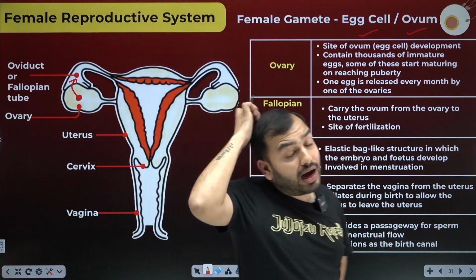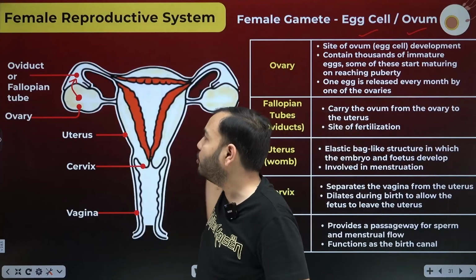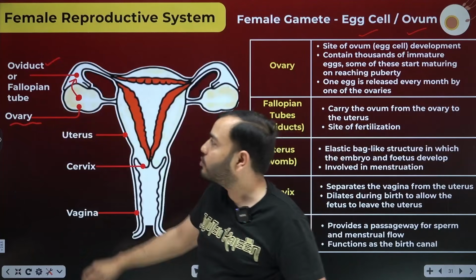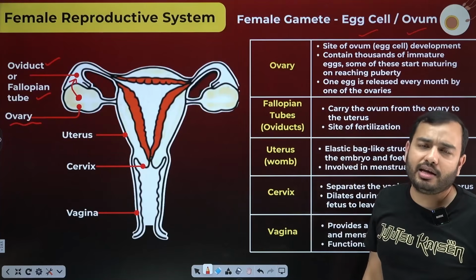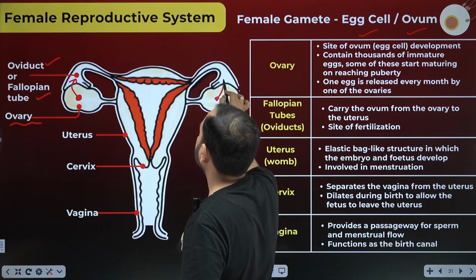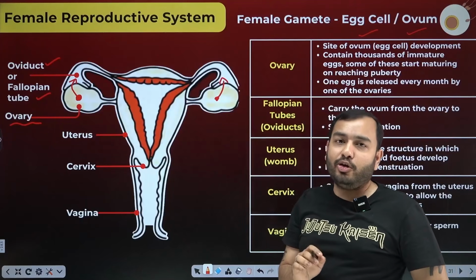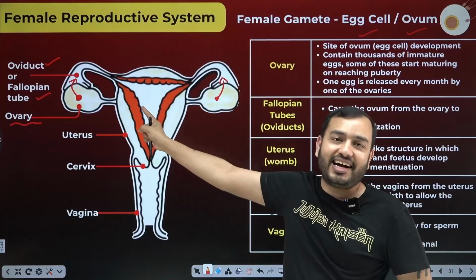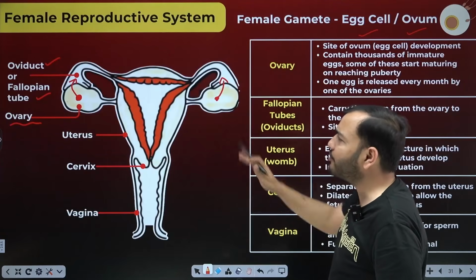Vast difference. What is the tube here? This is the ovary, and the name of the tube that comes out here is the oviduct, or fallopian tube. Only one egg cell is released every month. One month it will be released from this ovary, next month from the other ovary, and the next month from this one again. Every month only one egg cell is released, and for this one egg cell, millions of sperms are going to fight to fertilize it. Actually, it is not one month, it is a 28-day cycle, but roughly we'll call it one month.